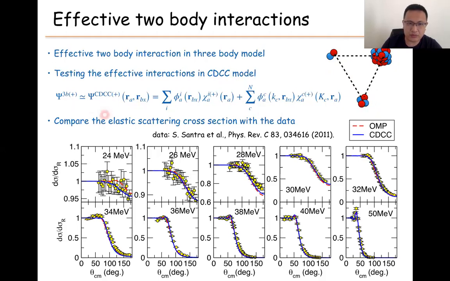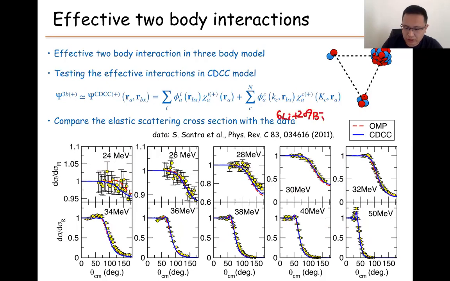The asymptotic part gives the elastic scattering. So we compare this calculated result with some experimental data. The data is lithium-6 on, sorry, I forgot to write it here, on bismuth with different energies: energy below the Coulomb barrier, around the Coulomb barrier, and above the Coulomb barrier.